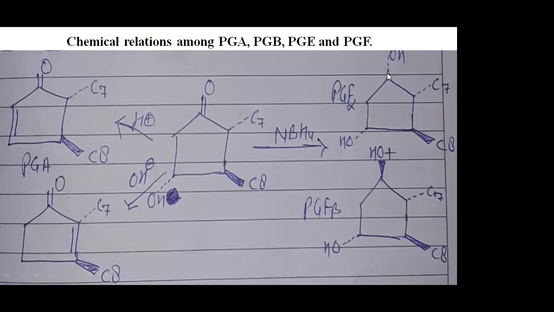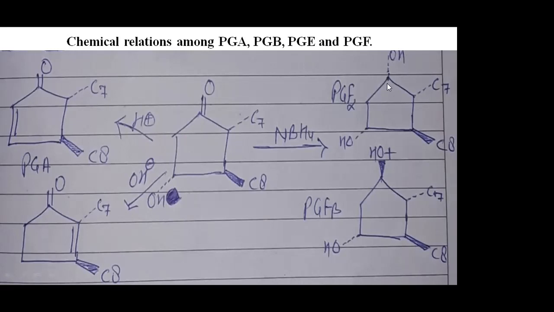Now the point is, here the keto group converts into a hydroxy group. If the bond is alpha type, you know about alpha bond and beta bond, we have already discussed stereochemistry, the types of bonding, alpha type bonding and beta type bonding.